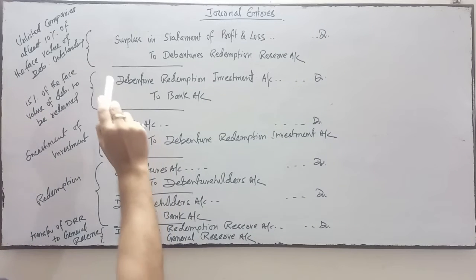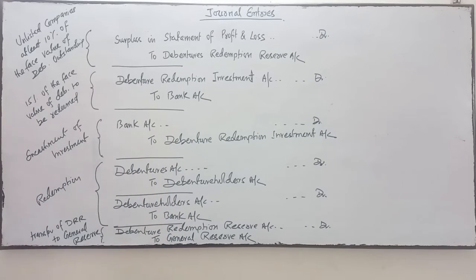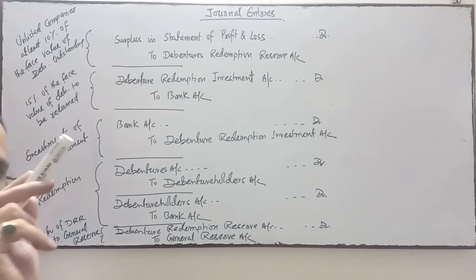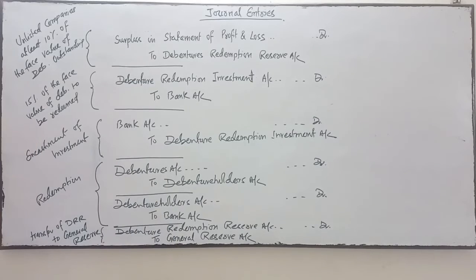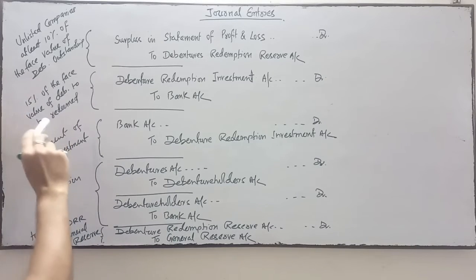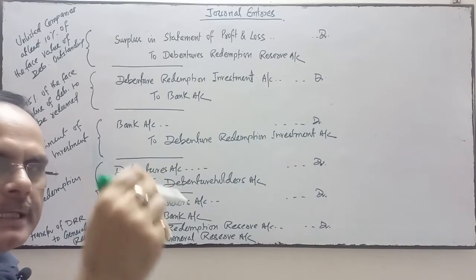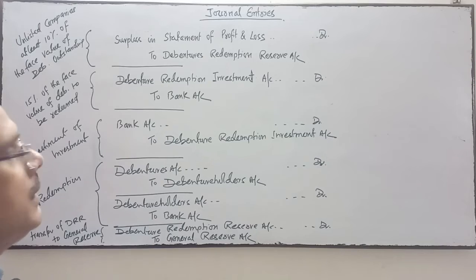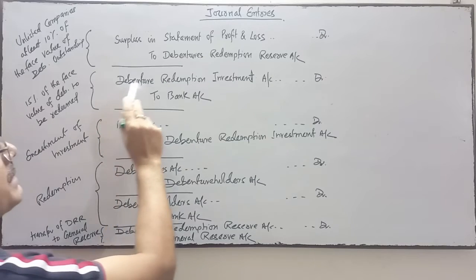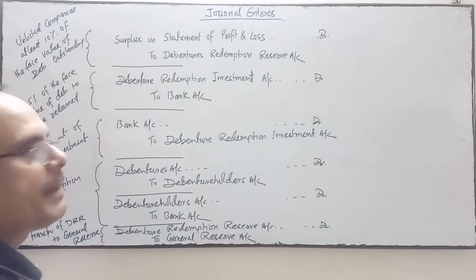Next is investment. Debenture redemption investment account debit to bank account. The investment must be at least 15% of the debenture which is going to be redeemed in the next financial year. So 15% of the value of debenture to be redeemed in the next financial year, up to 30th April. The entry will be debenture redemption investment account debit to bank account.